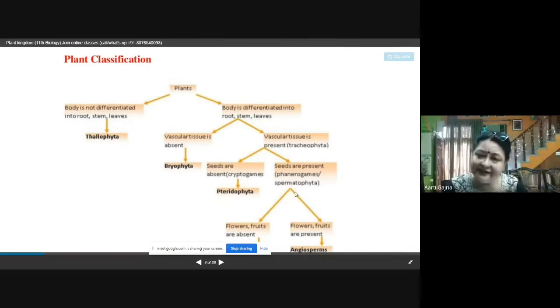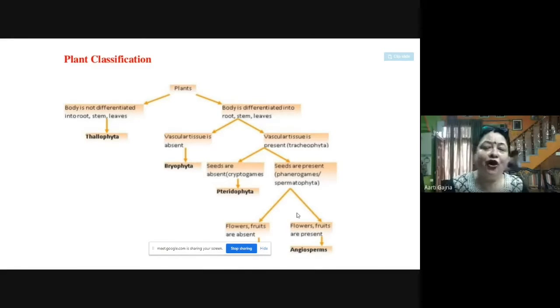And when the seeds are present, this can be further divided into two, whether the seeds are naked or the seeds are present in the fruit. If the seeds are naked, that means the flowers and fruits are not present, and the seeds are naked, that is called gymnosperms.